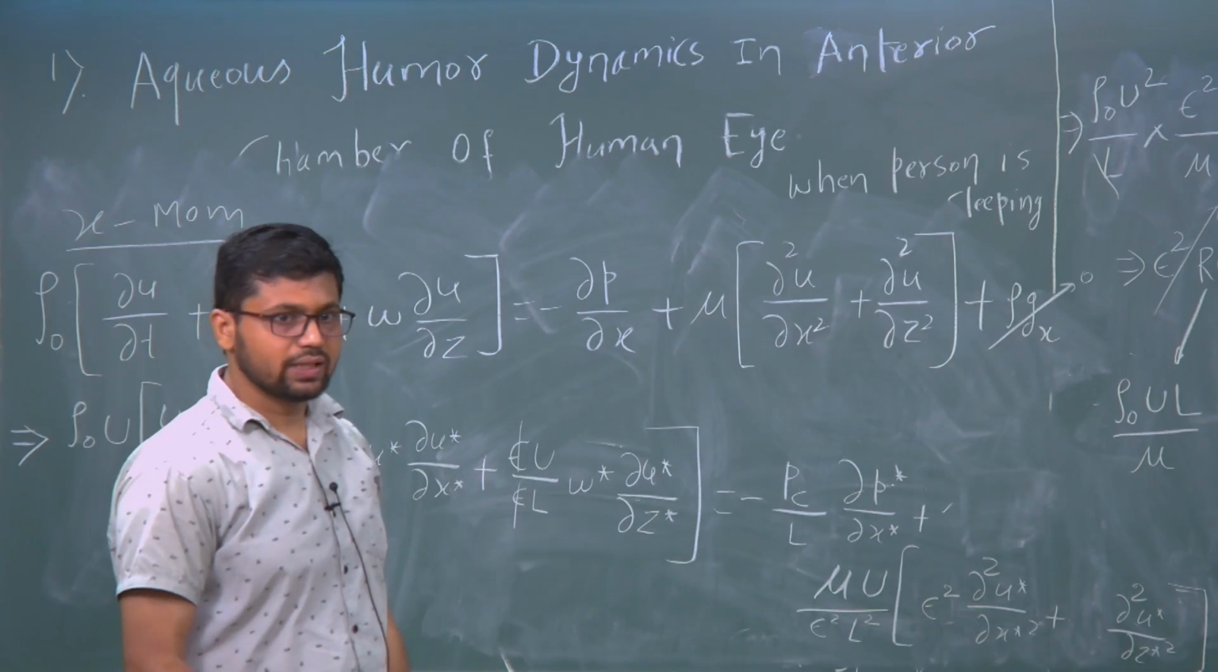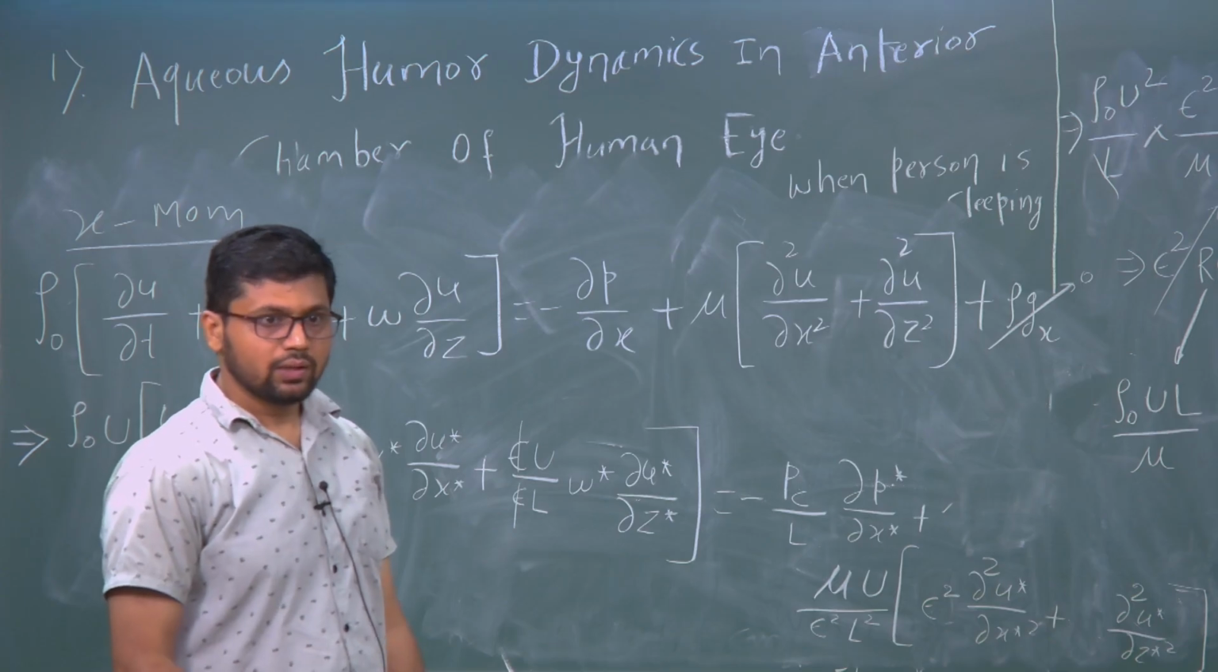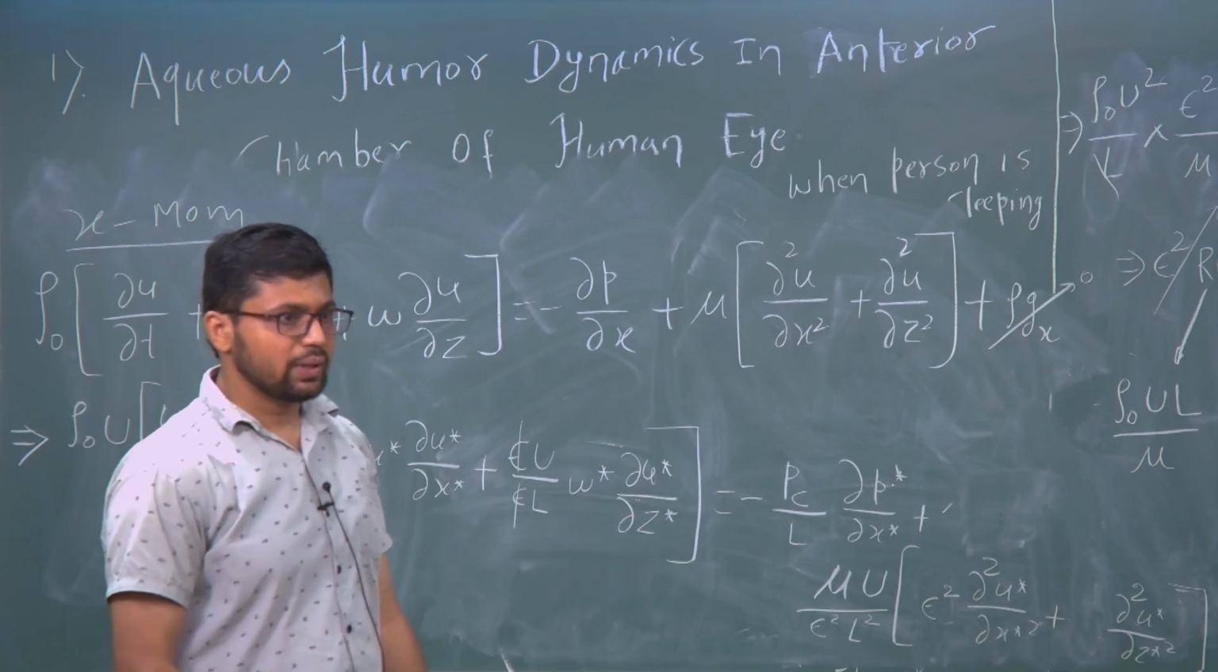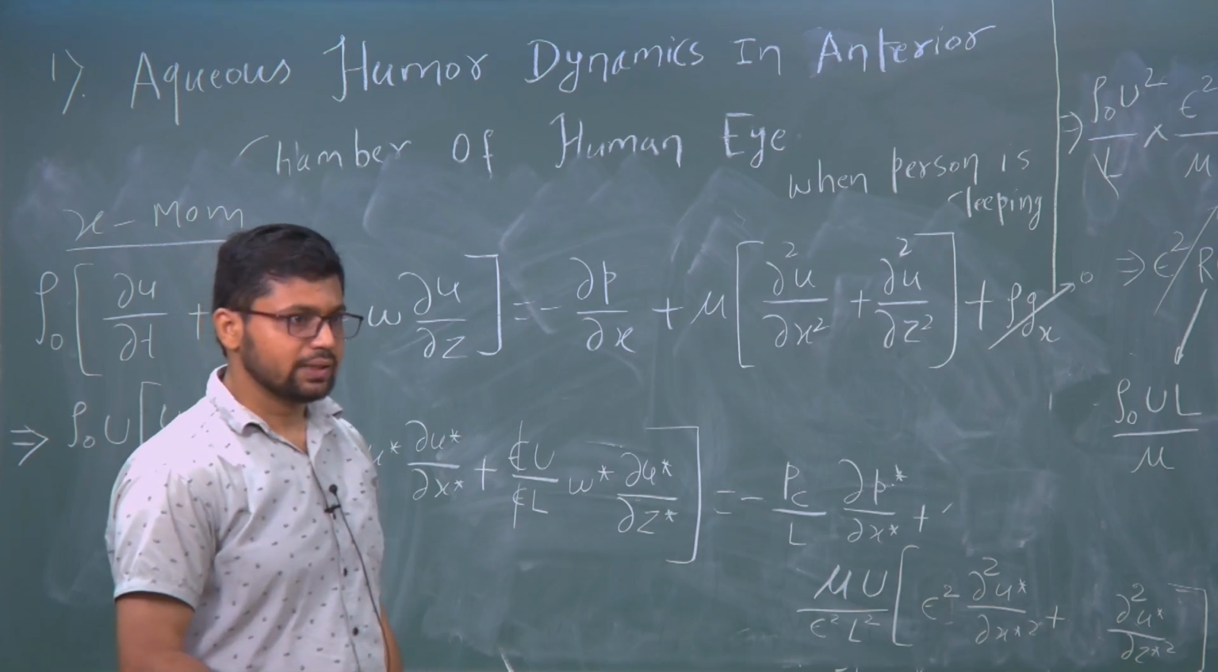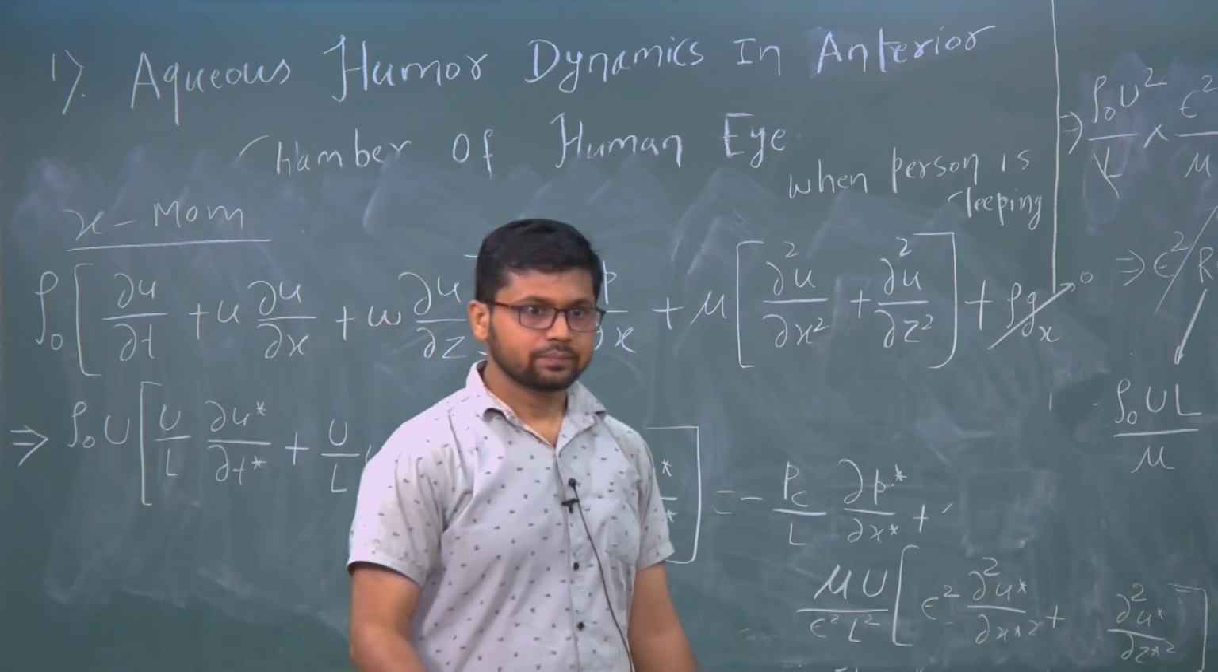We will start with the z momentum balance and energy balance equation tomorrow, and we will see how u, w and pressure will look, and then we will also draw the streamlines of this aqueous humour inside the anterior chamber. Okay? Thank you.